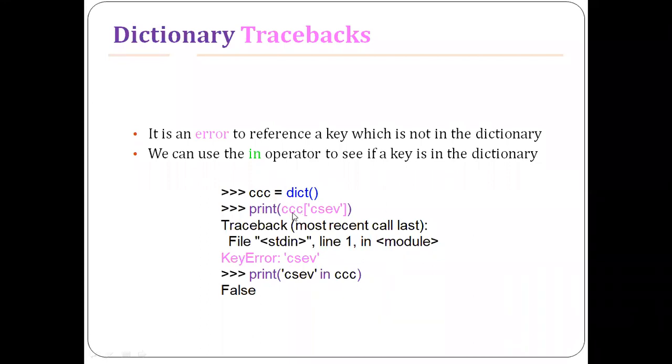There is no lookup tag called by the C save. That's why it will generate a false value stating that the element is not present in the key, not present in the list or the dictionary. So it is one example of the tracebacks, or the dictionary tracebacks. And putting the errors something like this will not be understood by the end user.